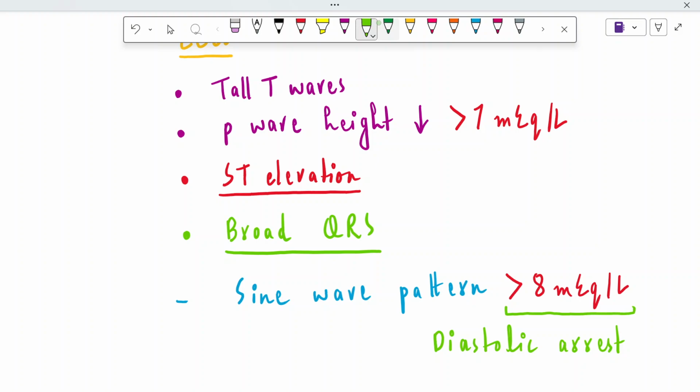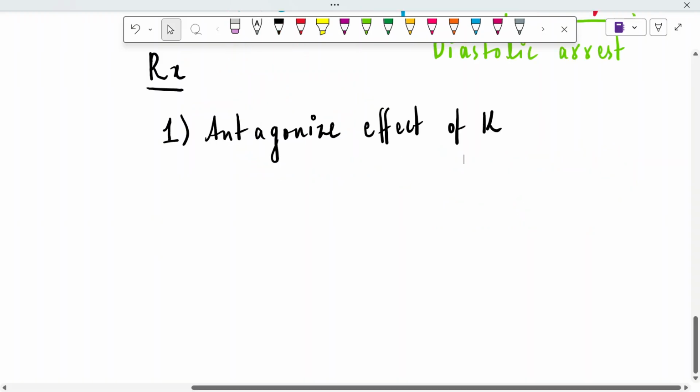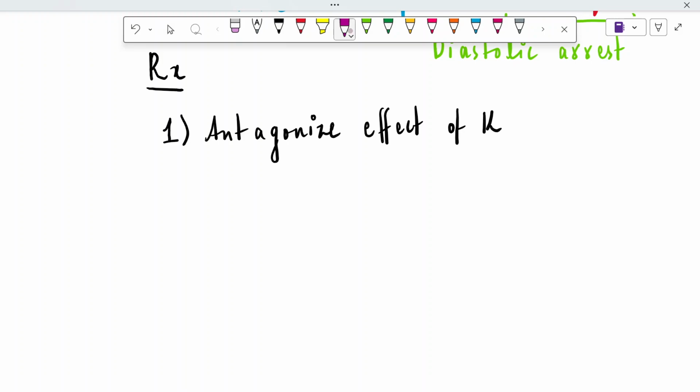Talking about the treatment of hyperkalemia, there are specific ways that we can treat these patients. First of all, the treatment lies in antagonizing the effects of potassium. What does it mean? The first strategy is that we can antagonize the effect of potassium, right? Potassium is a relaxant. Potassium relaxes the blood vessels. It relaxes the smooth muscles. But what contracts the smooth muscles and what contracts the muscles? It is calcium.